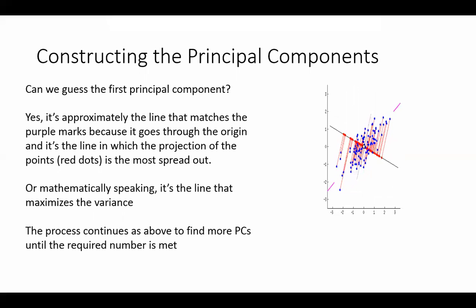When I have the component in that direction, so I'm able to explain most of the variance because the points are lying along that direction. सही है, not the other ones. It's approximately the line that matches the purple marks because it goes through the region, and it's the line in which the points are spread out the most. So the direction in which the points are spread out the most, that is the most important principal component. Okay? It's the line that maximizes the variance.